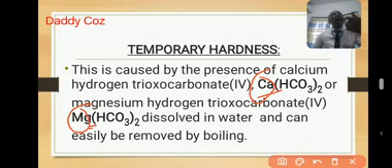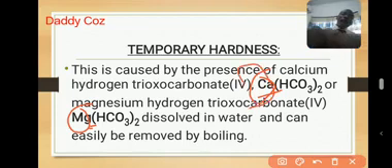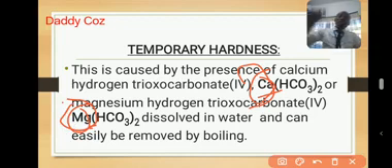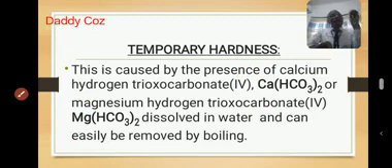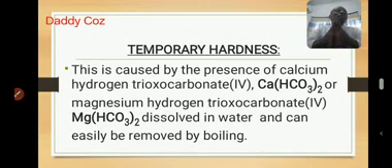The question is, how do we remove hardness generally? If I say how do we remove hardness, I am talking about how do we remove the calcium ion and the magnesium ion that cause water to be hard. Those two ions are the ones that do not let water lather readily with soap. The question is, how are they removed? Either in temporary hardness or in permanent hardness, how do we remove these ions from water?